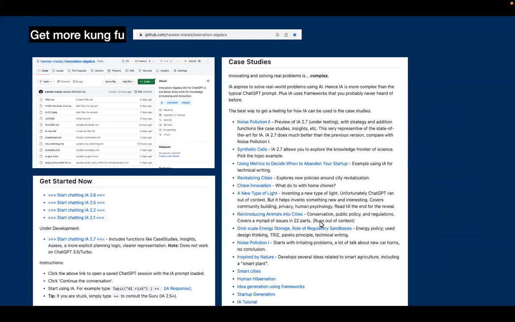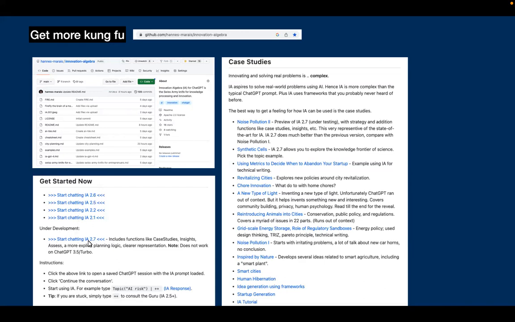So how do you get more Kung Fu? It's all open source. You can go to this URL on GitHub. You can see all the files and so on. The nice thing is you can just click on these little buttons, start chatting, and talk with a particular version of IA. It will be automatically loaded into ChatGPT.